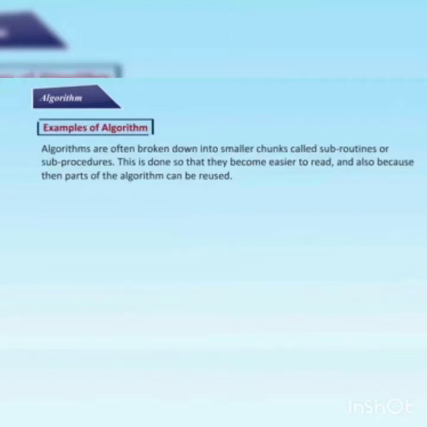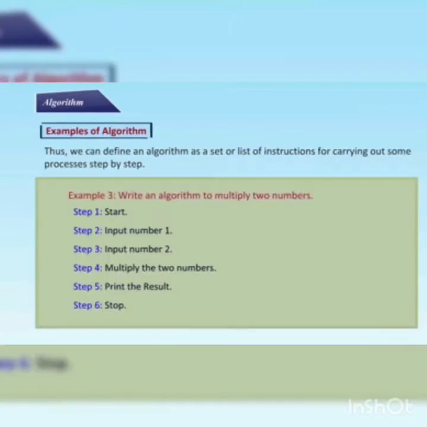Now, examples of an algorithm. Algorithms are often broken down into smaller chunks called subroutines or sub-procedures. This is done so that they become easier to read and also because then parts of the algorithm can be reused. Thus we can define an algorithm as a set or list of instructions for carrying out some processes step by step. Here you can see the example.